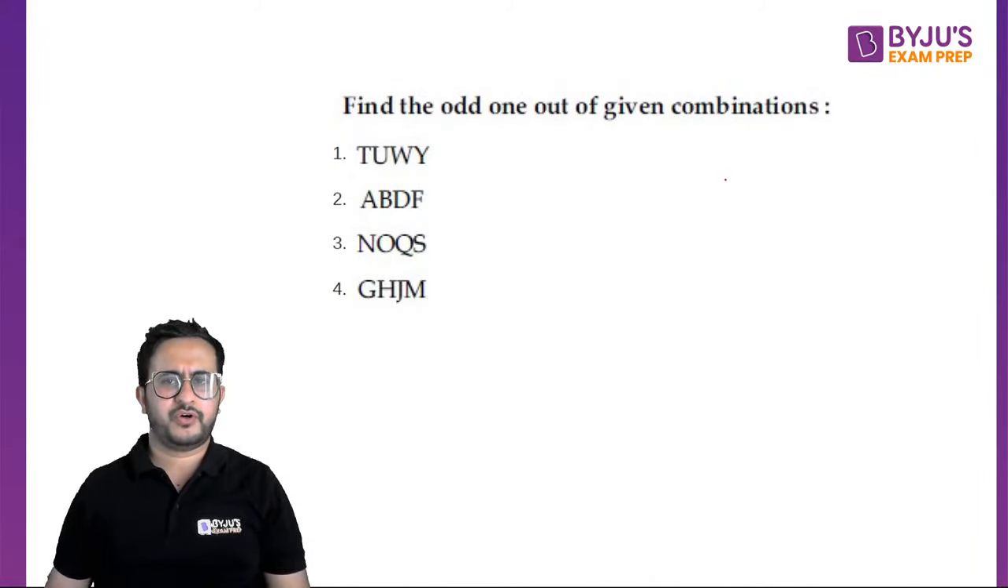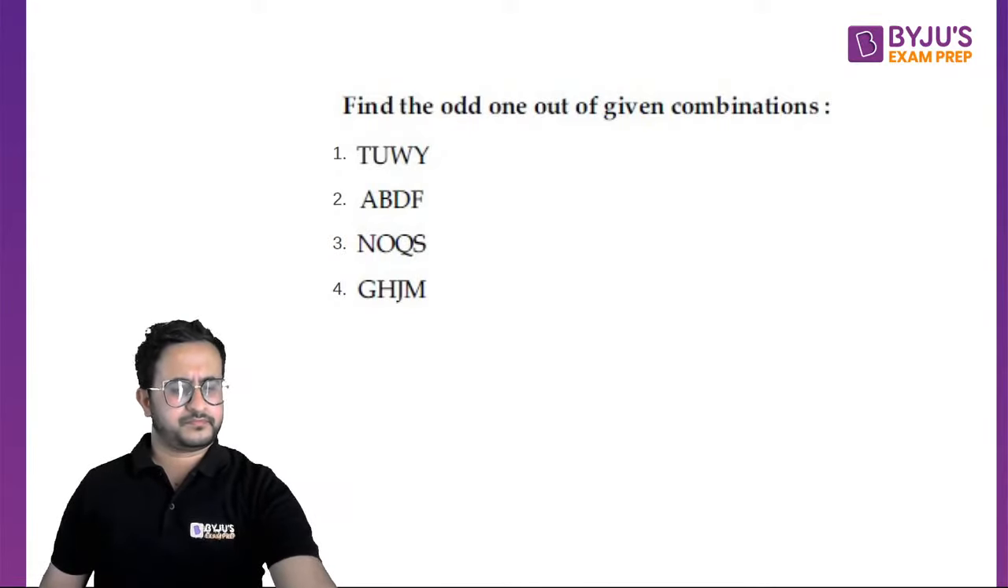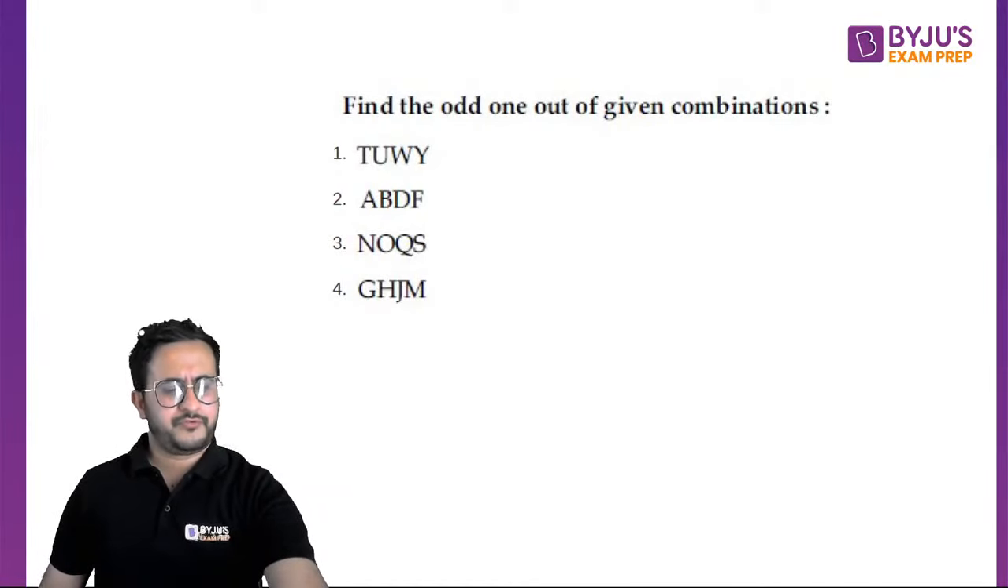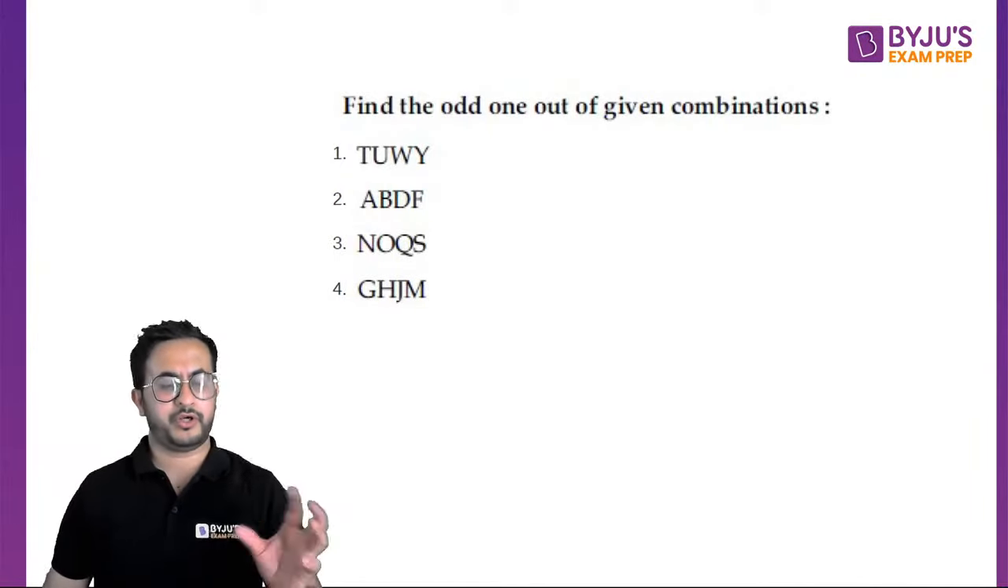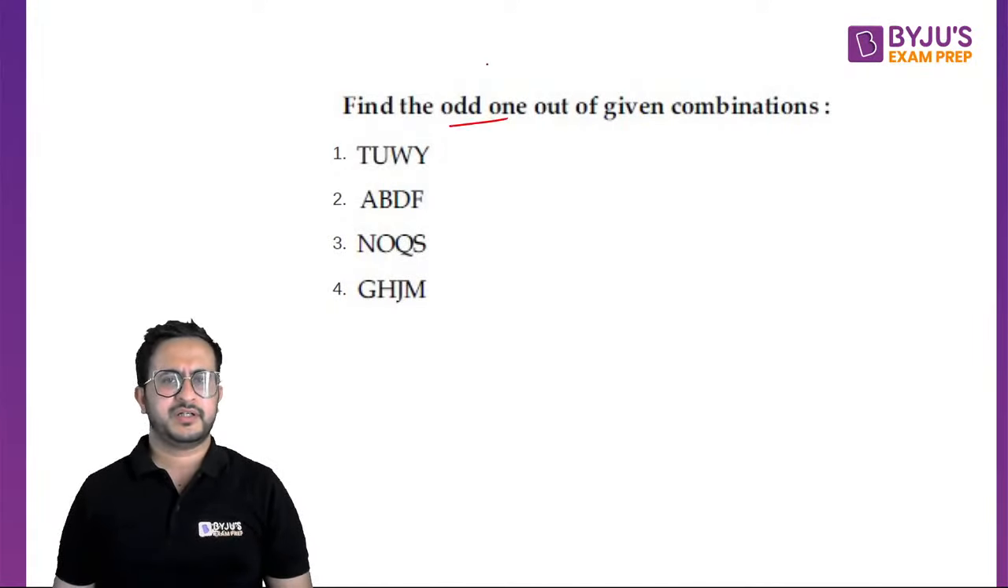Find the odd one out of the given combinations. We're given four options and four letters. Your knowledge of alphabets is also important. Make sure that you have a good understanding of the order of alphabets, because questions on coding, decoding, odd one out and all these involve the knowledge of alphabets. So A is coded as 1, B as 2, and so on. That thing one must know.